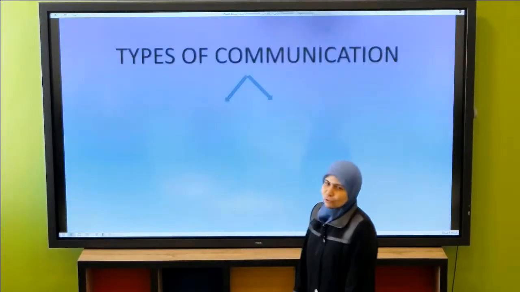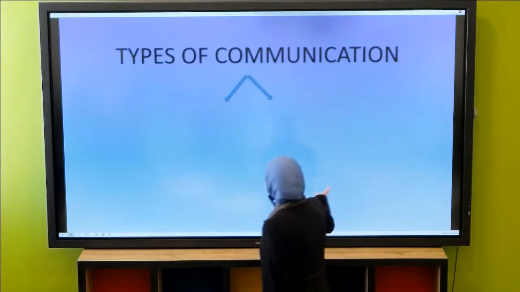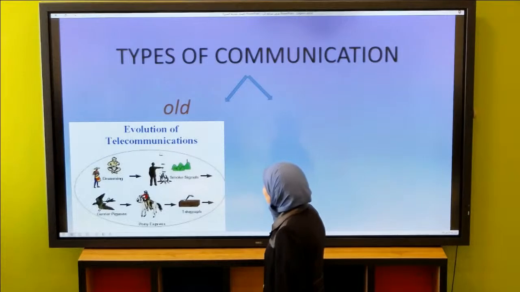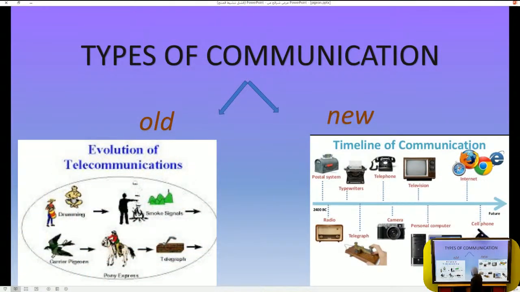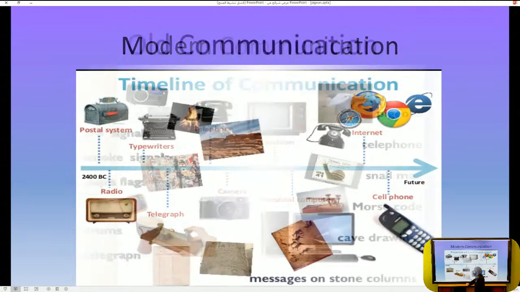First of all, I want to talk about types of communication. All communication goes into two broad or main kinds or categories. We have the old communication and we have the new communication. If we start with the modern communication, we can see we have the postal system, some of the oldest of the modern communication: radio, typewriter, telegraph, telephone, camera, television, personal computer, cell phones. All of you have cell phones, and the internet and the social media.